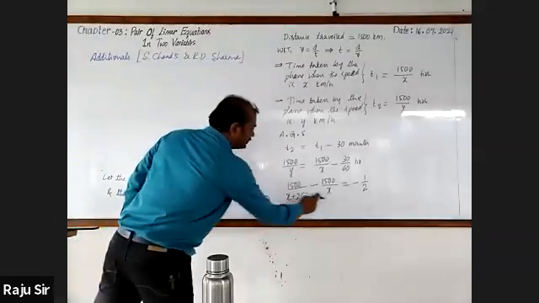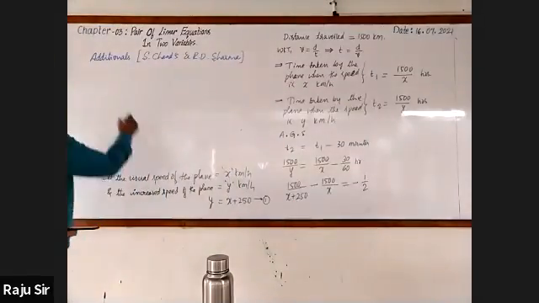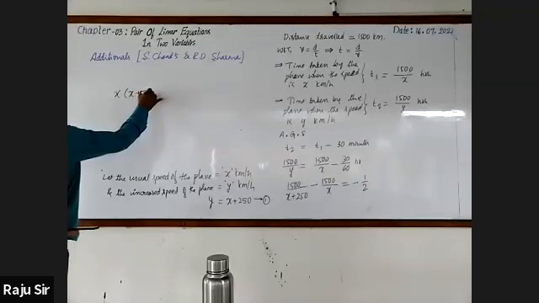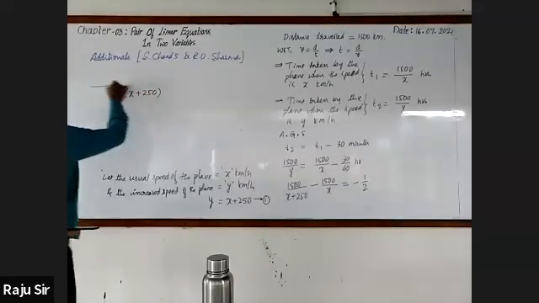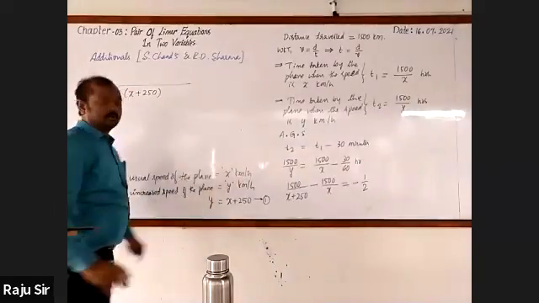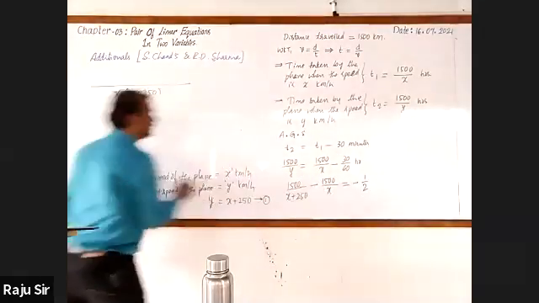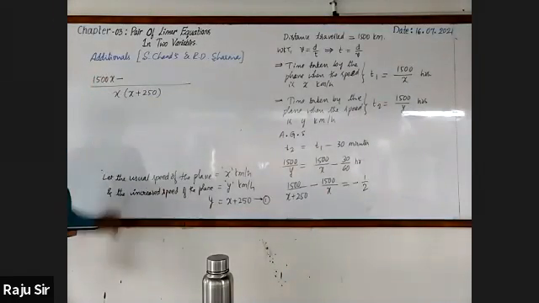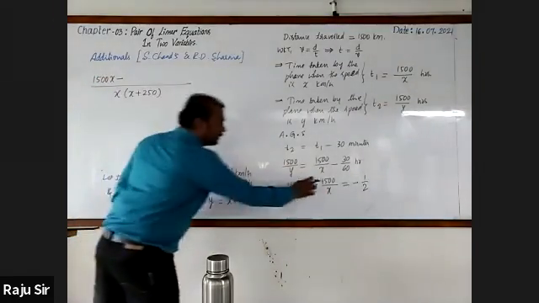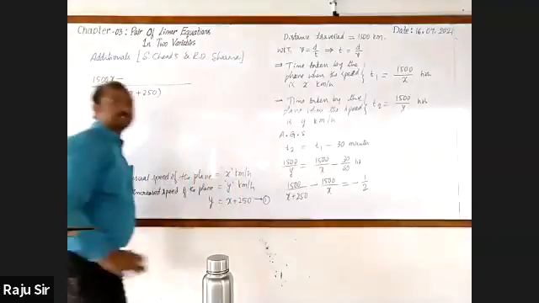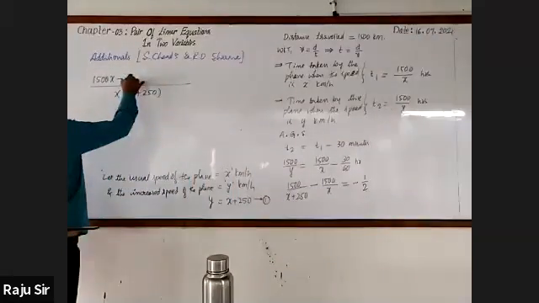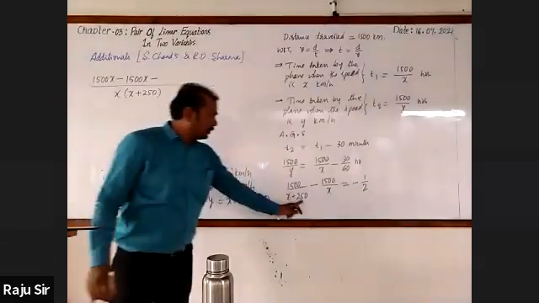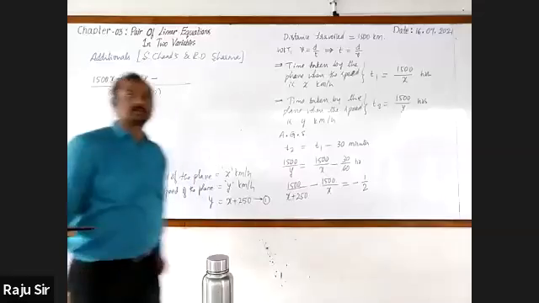Go for simplifying by taking LCM. LCM of the denominator is x into x plus 250. Then you just cross multiply. It is 1500 x minus 1500 into x plus 250. 1500 x minus 250 into 1500.